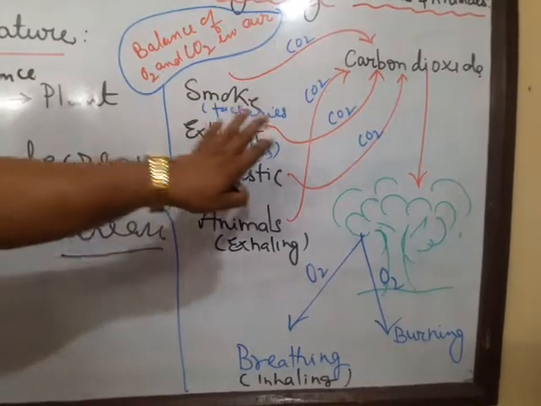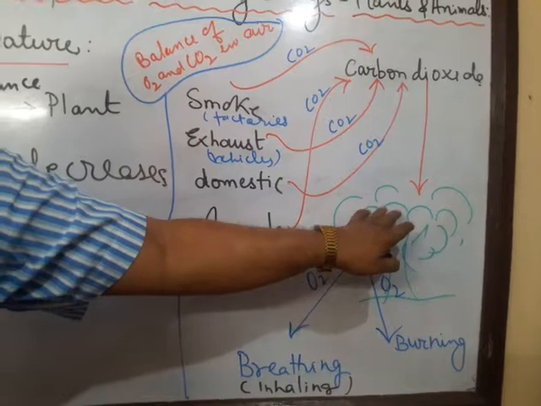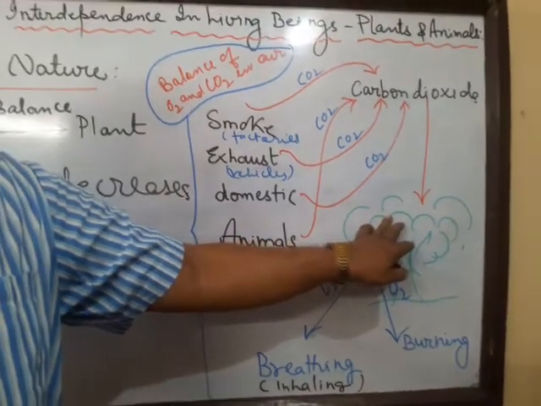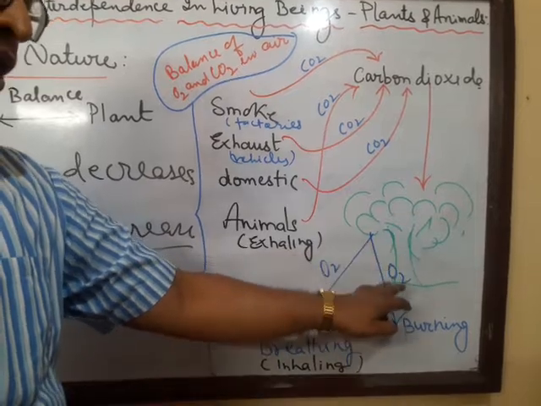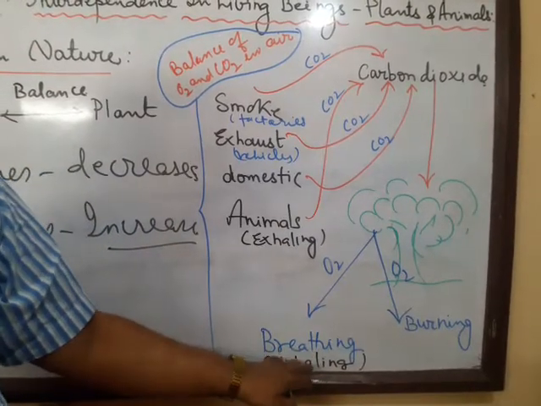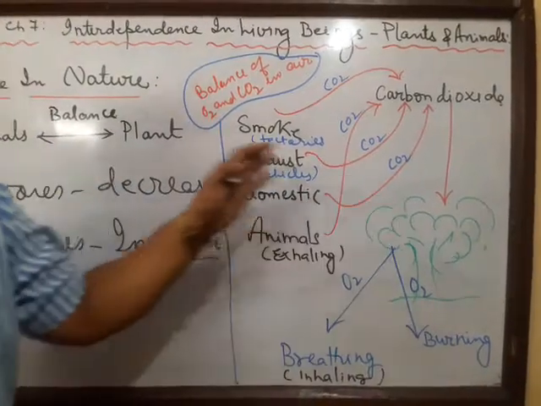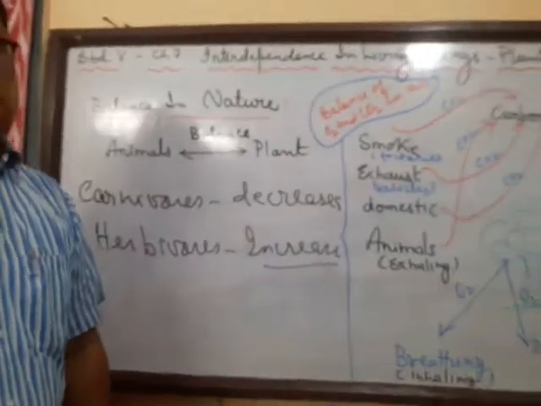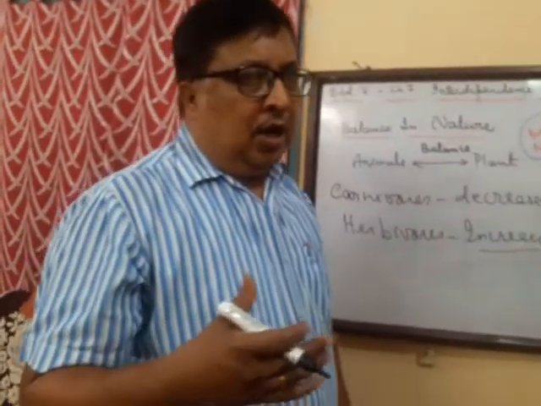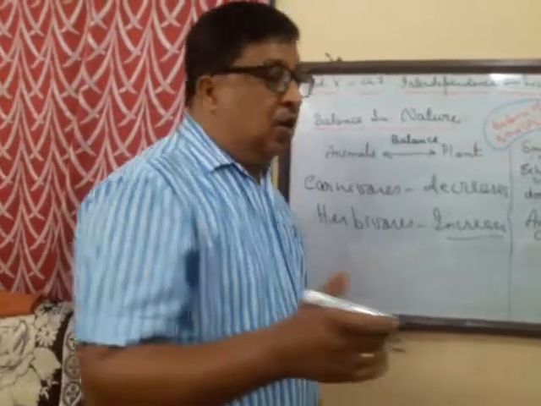All these are sources of carbon dioxide, which is in turn taken by the plants for photosynthesis. And what do the plants give out? They give out oxygen, which is used for breathing during inhalation, and for burning purposes. So this is how the carbon dioxide and oxygen balance is maintained in nature. After this, we are going to talk about how this imbalance is caused.